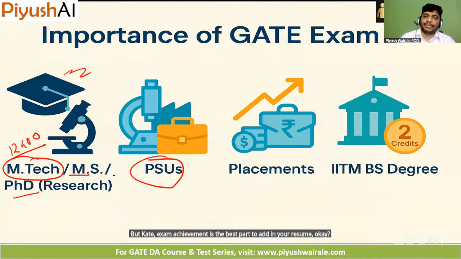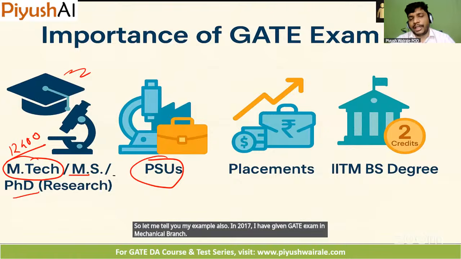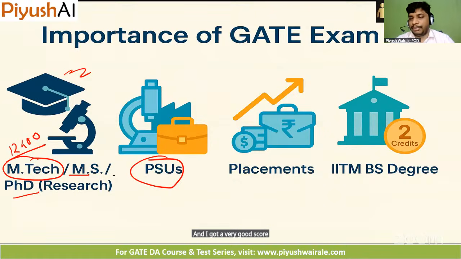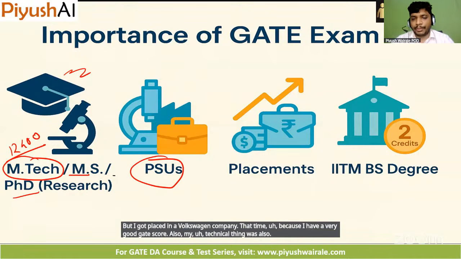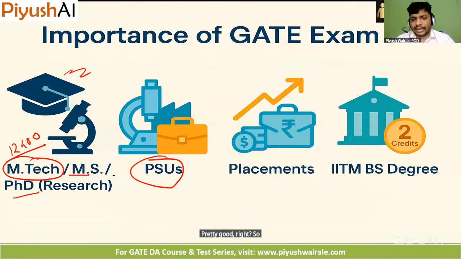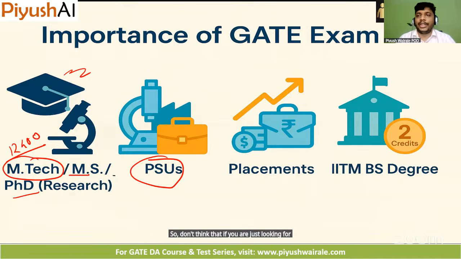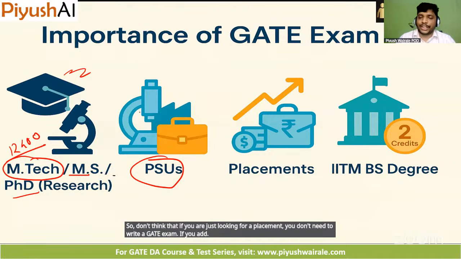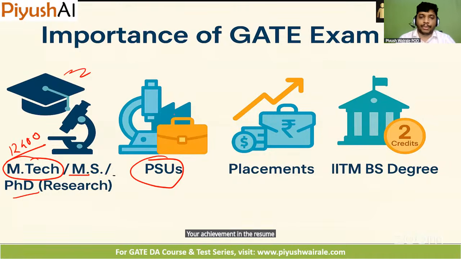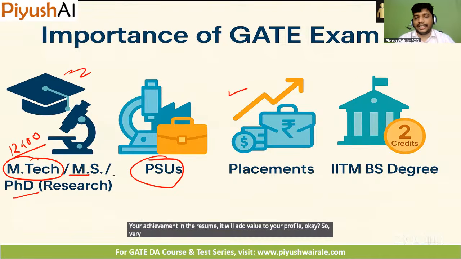Okay. So let me tell you my example also. In 2017, I gave the GATE exam in the mechanical branch and I got a very good score, around 40-45, without any preparation. But I got placed in the Volkswagen company at that time because I had a very good GATE score. Also, my technical knowledge was pretty good, right? So the GATE exam really helps in placement if you mention your GATE score. Okay. So don't think that if you are just looking for a placement, you don't need to write the GATE exam. If you add your achievement in the resume, it will add value to your profile. Okay. So a very, very important part, placement.